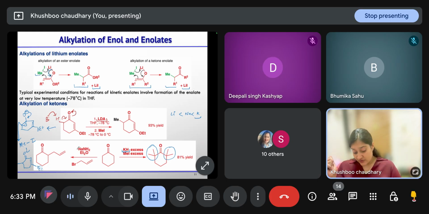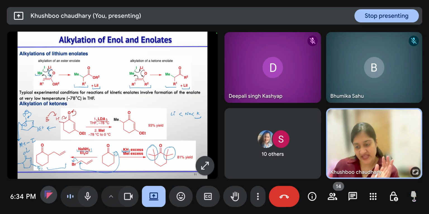Now in case of NaNH2, alpha proton abstraction is taking place, and then it is attacking in the SN2 fashion to this allyl bromide, and you will get this alpha alkylation product. Clear?